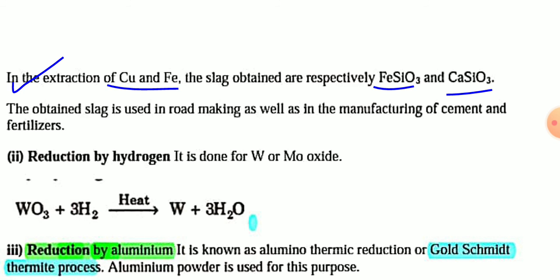Similarly, during extraction of Fe from its ore, you have to use calcium carbonate, CaCO3, because the ore of iron, hematite, Fe2O3, contains acidic impurities. So in the extraction of copper and Fe, the slags are respectively FeSiO3 and CaSiO3.